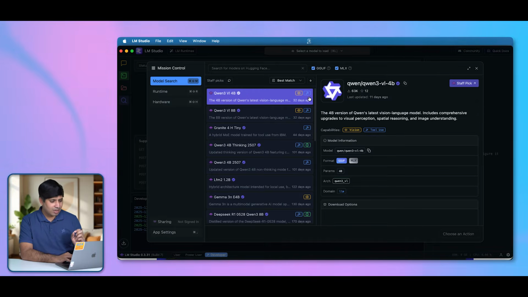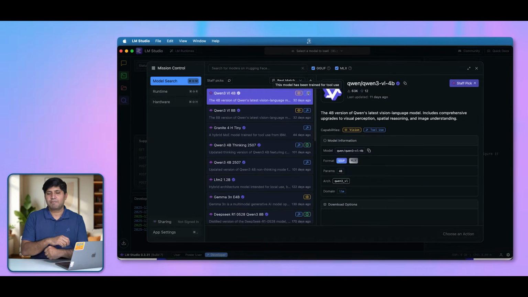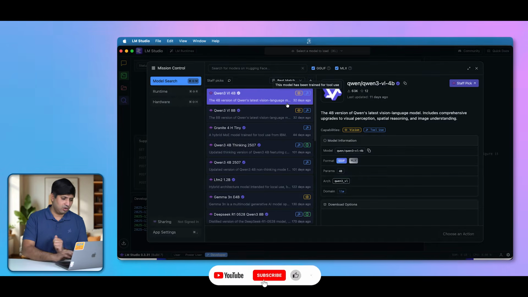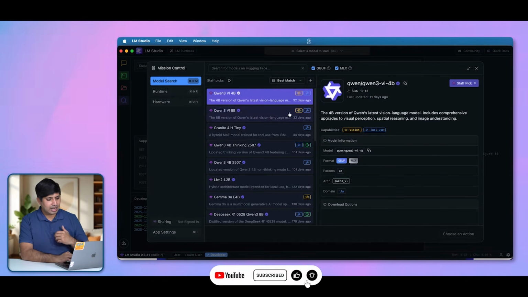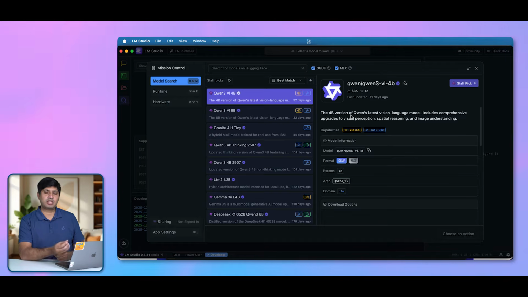And it also has a few icons here. This particular icon means that this is trained for vision capacity. So when you use this particular model, you can provide an image as input, and it is also trained for tool use. So you can use different kinds of tools, like for example RAG tools or online search, while using the Qwen 3 model. But there are some other considerations before installing any model.